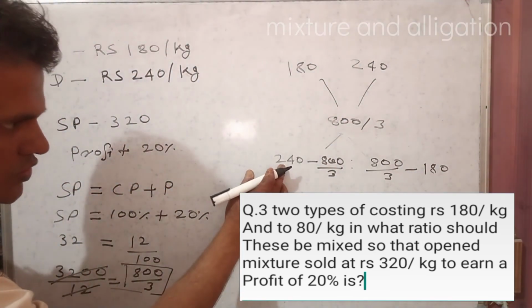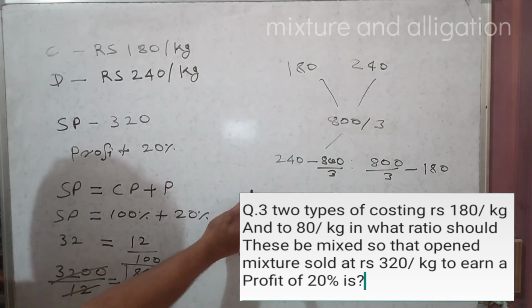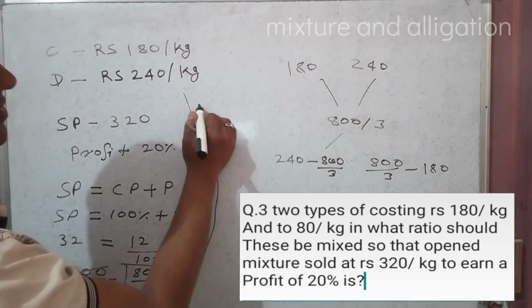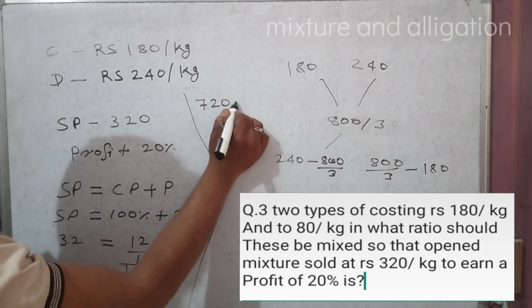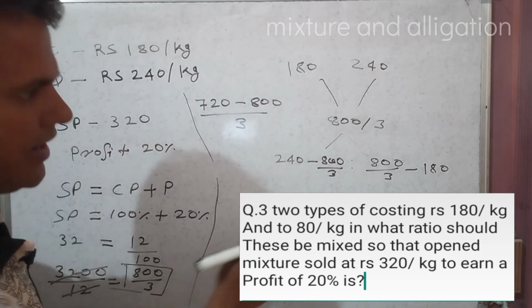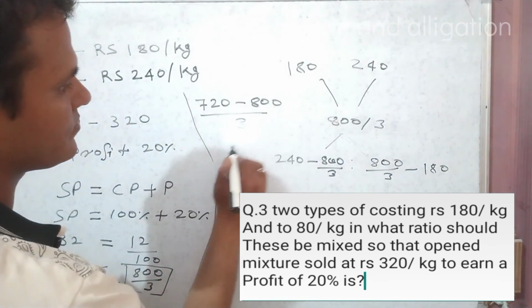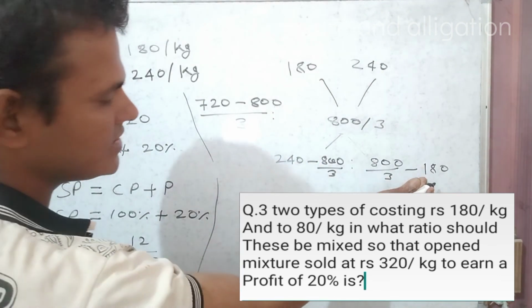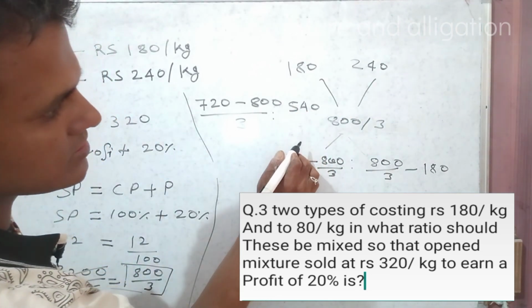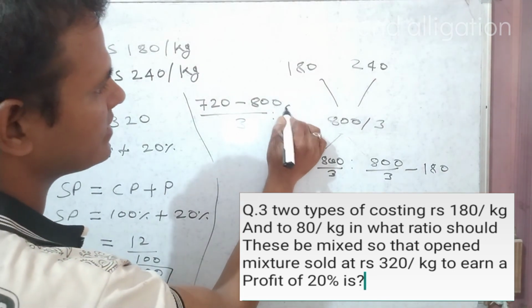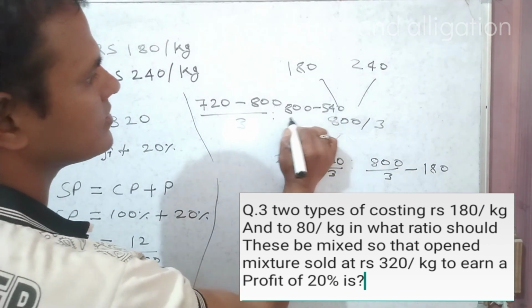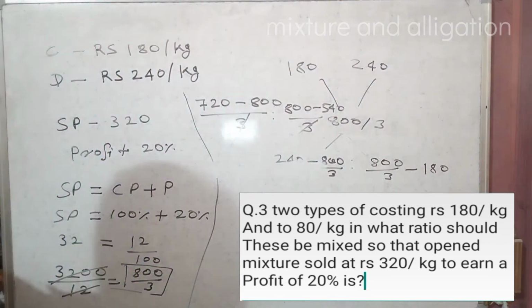So 24 3s are 720 minus 800 by 3, and 18 3s are 540, 800 minus 540 by 3. 3 gets cancelled, right?